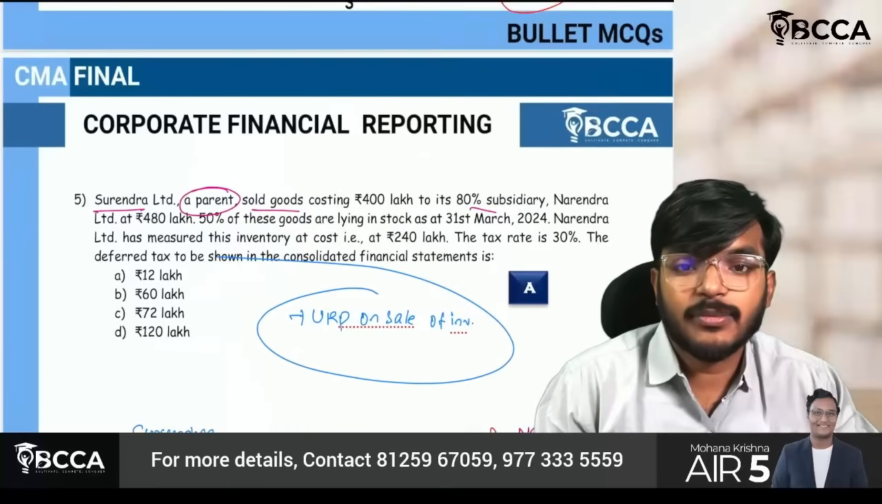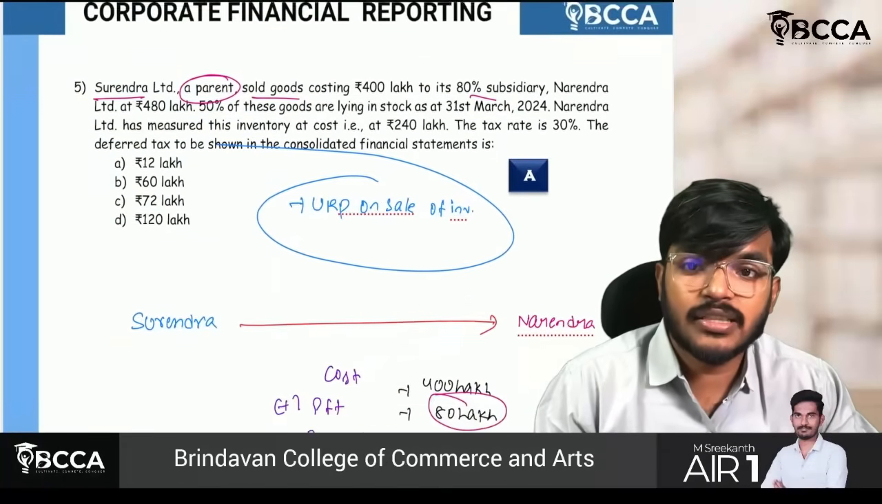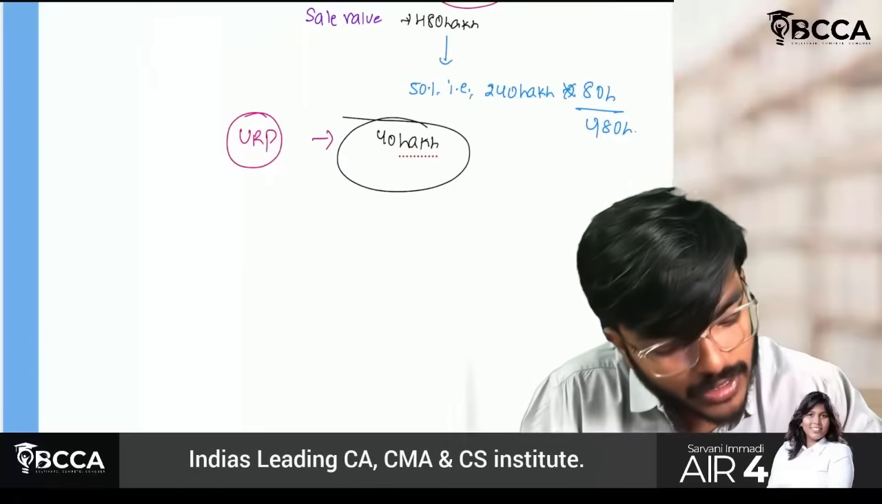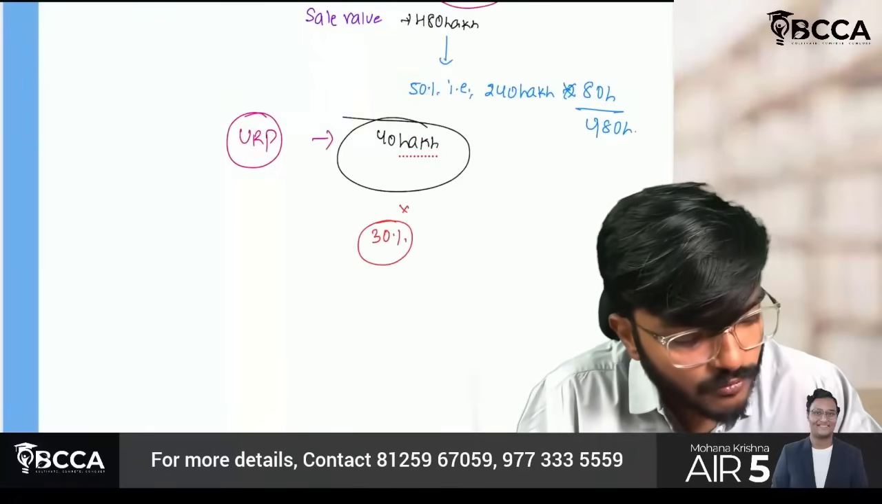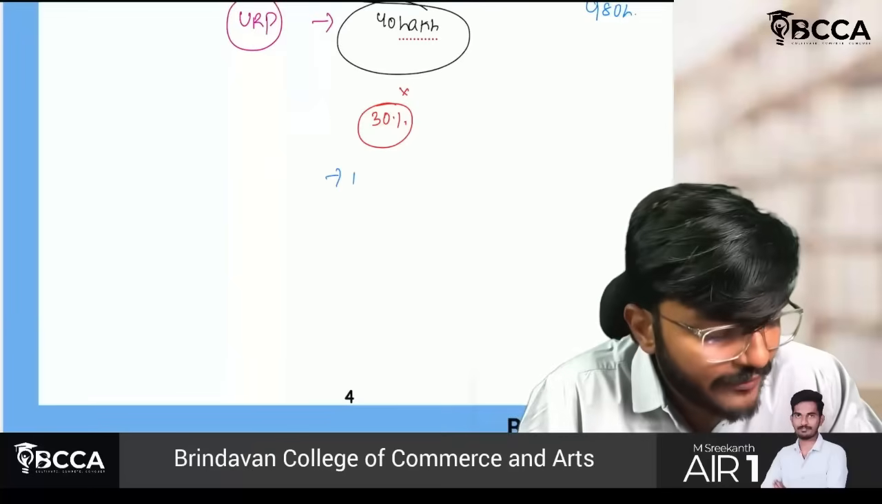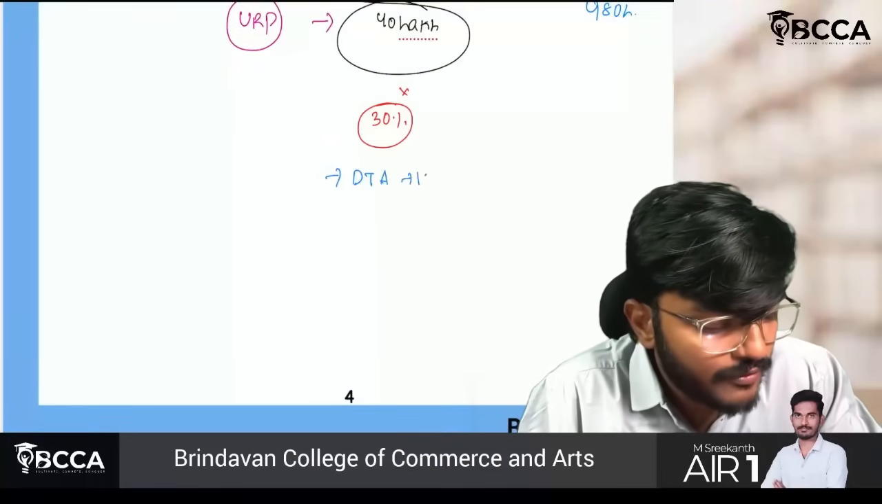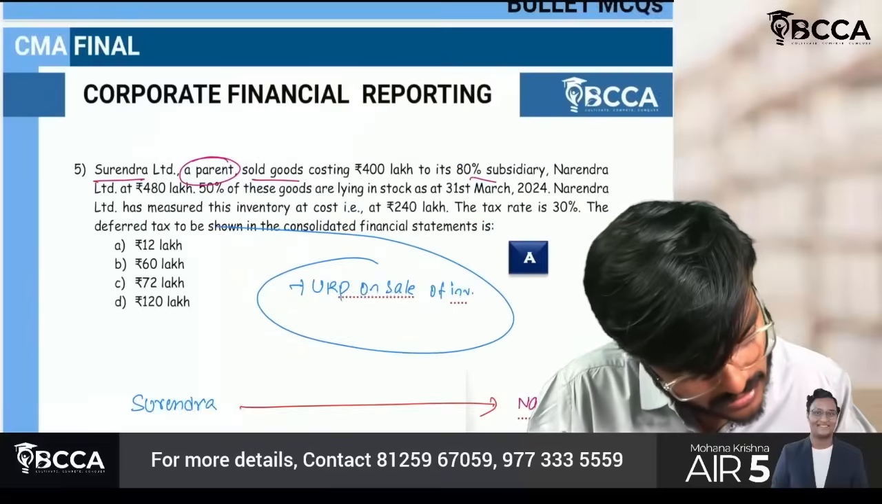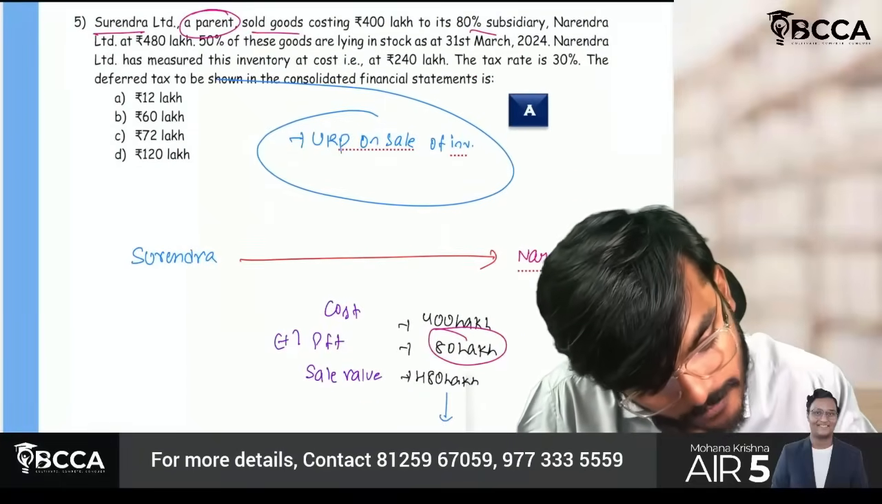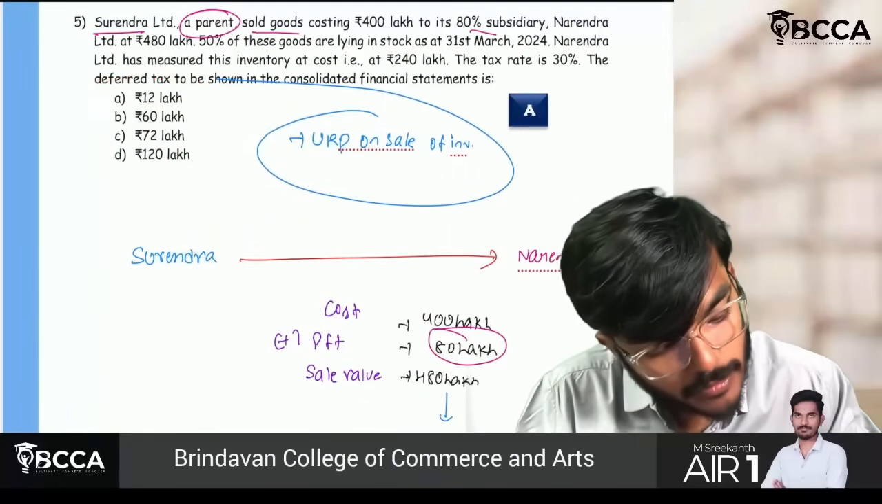Just remember, this 40 lakh is the URP. Now calculate the tax on this at the tax rate: 40 into 30%. If I do 40 into 30%, I will get a deferred tax asset of 12 lakh. This option A will be the correct answer.